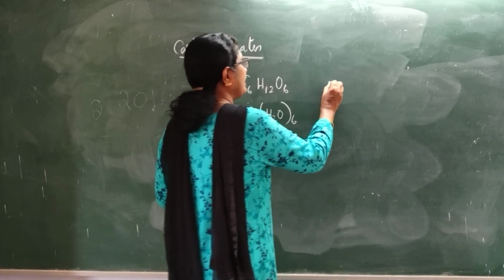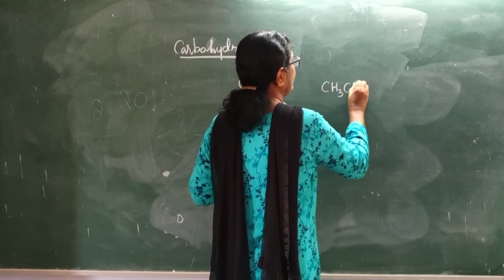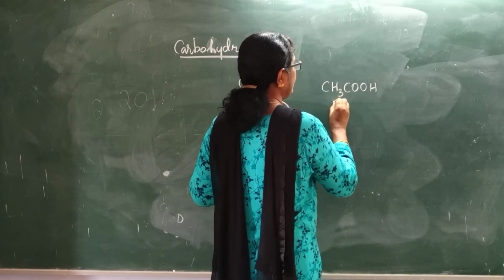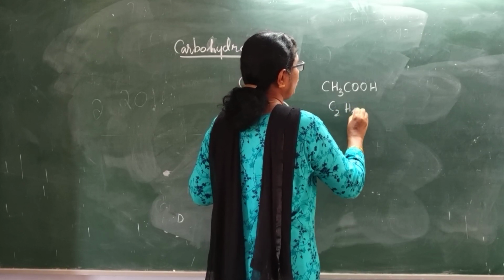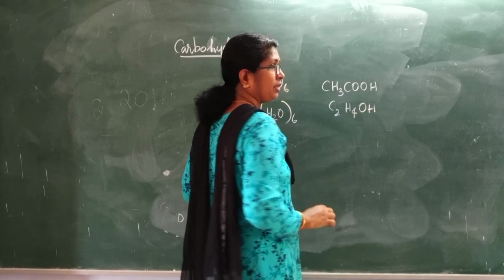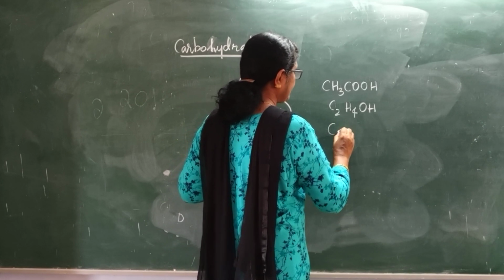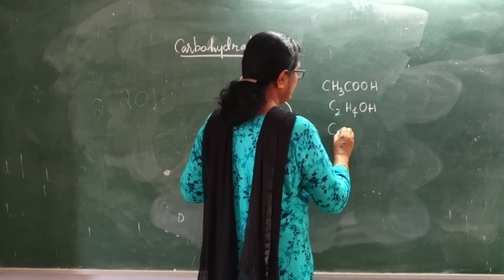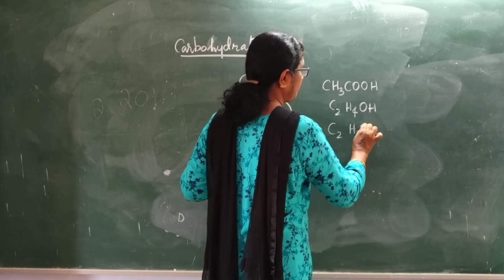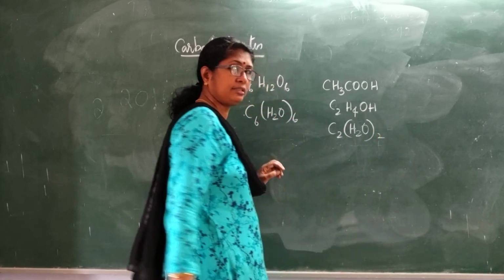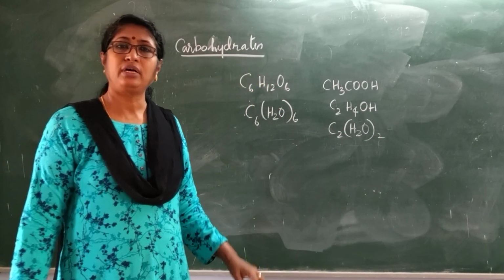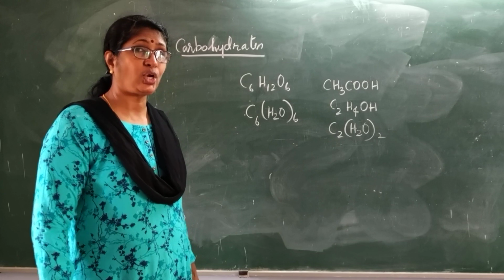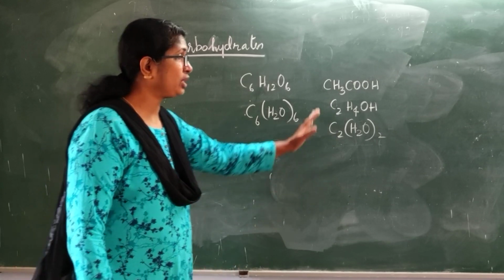But ethanoic acid, CH3COOH, that is C2H4O2, can be written as C2(H2O)2. It is a hydrate of carbon, but it is not a carbohydrate.